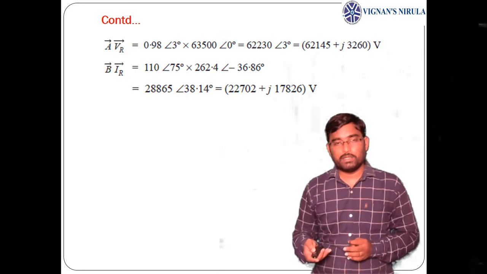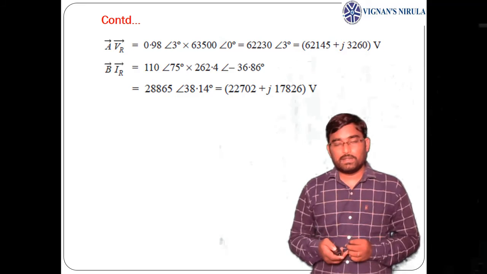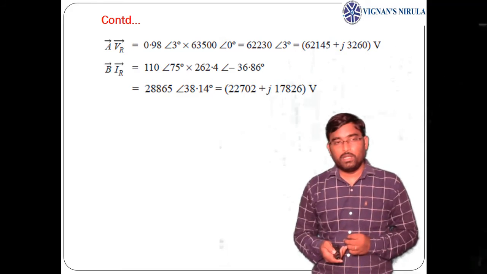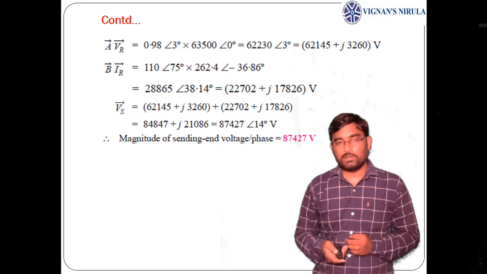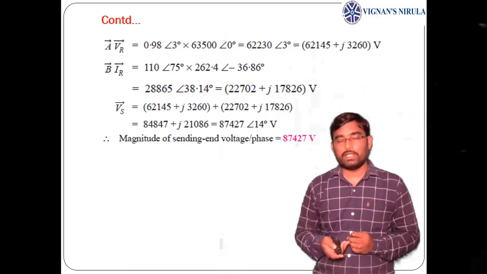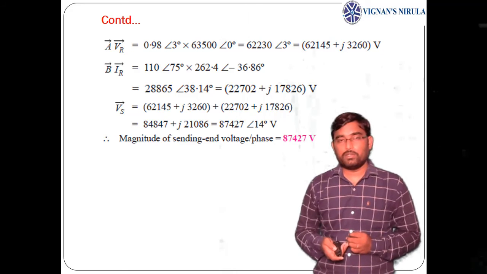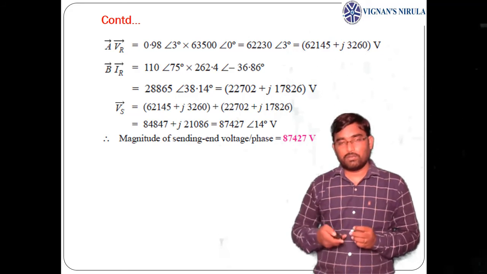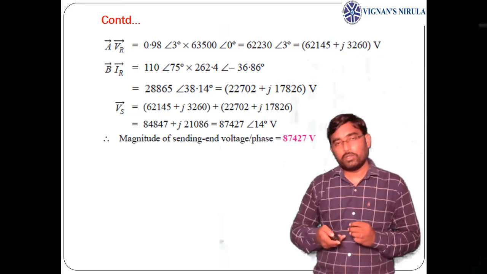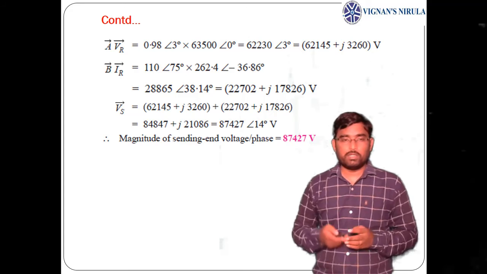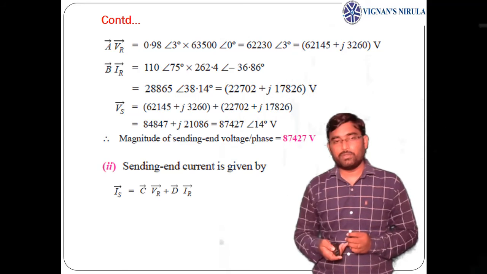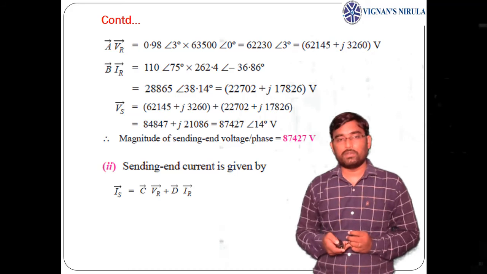Multiplying these two gives 22,702 plus j 17,826 volts. Now adding these two, Vs is obtained as 84,847 plus j 21,086 volts. Converting that into polar form gives 87,427 at an angle 14 degrees volts. The magnitude is 87,427 volts.